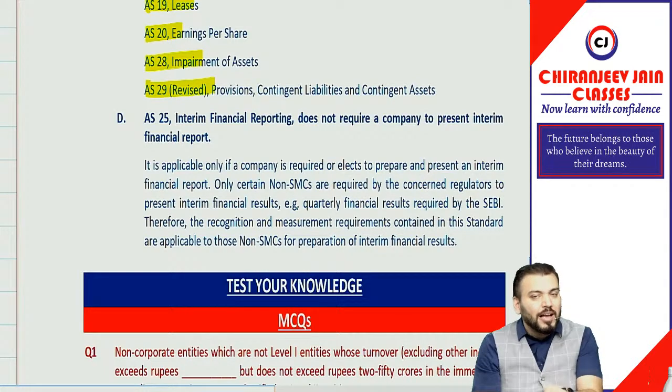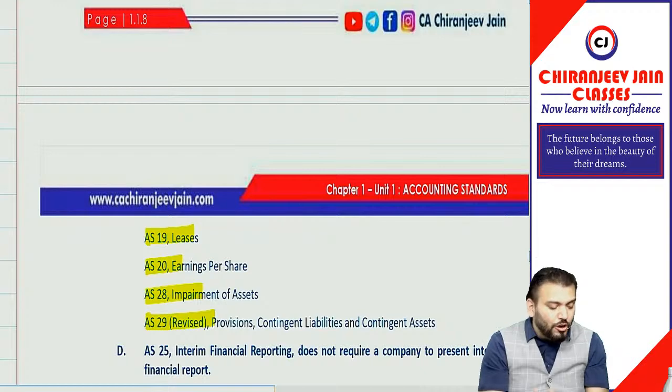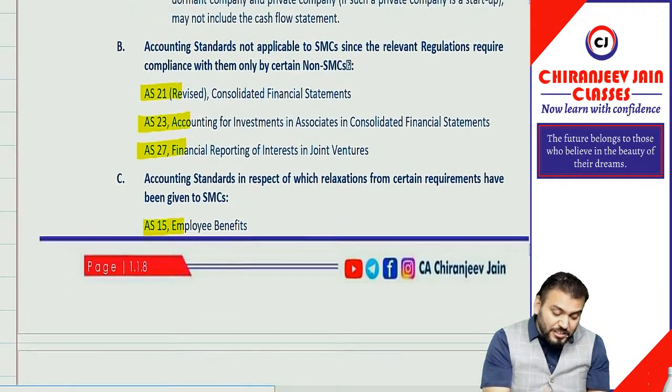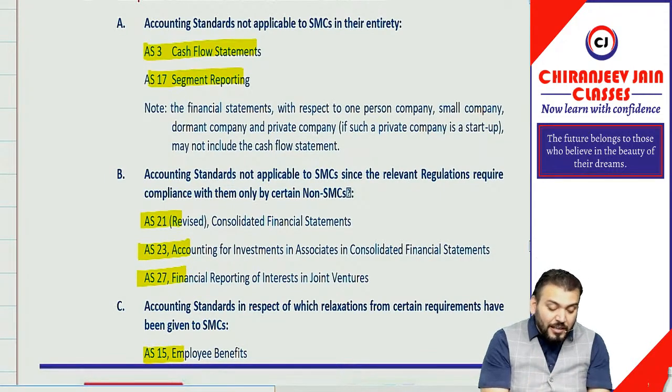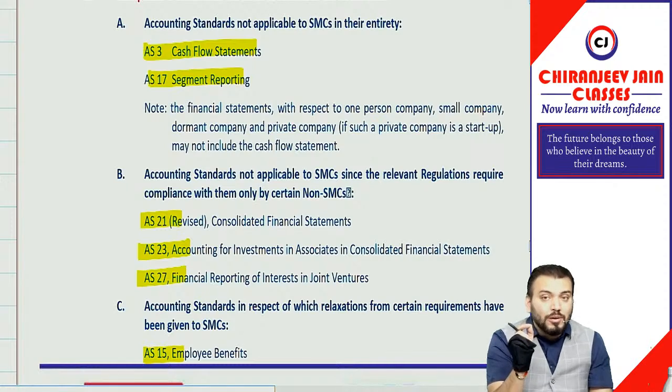However, AS25 is not in your syllabus. Similarly, AS15 was also not in your syllabus, so you will not be able to understand what the relaxation and exemption are. However, in the exam a question may be asked, so you need to understand that AS3 and AS17 are not fully applicable to SMC.